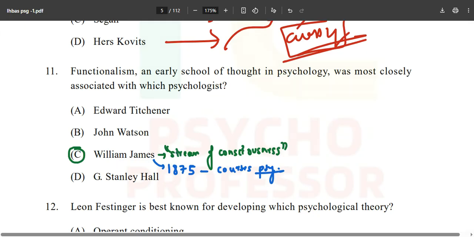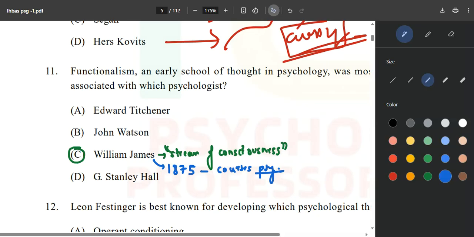Now Edward Titchener, we can associate with structuralism along with Wilhelm Wundt, but Edward Titchener is the main one for structuralism, and he used the method of introspection.